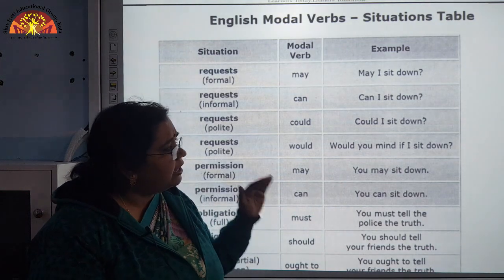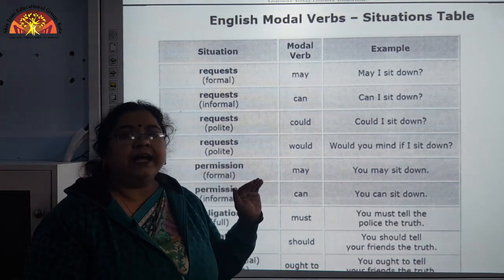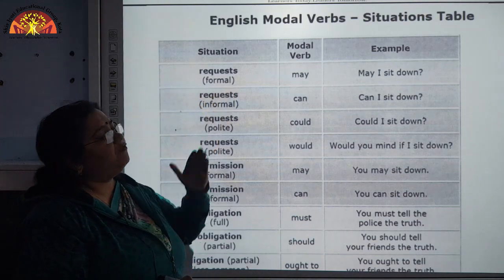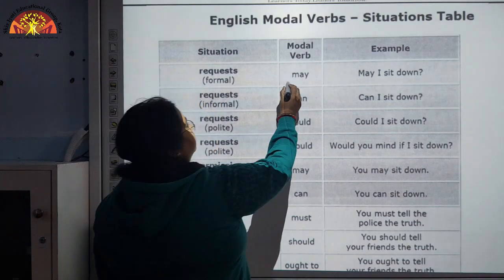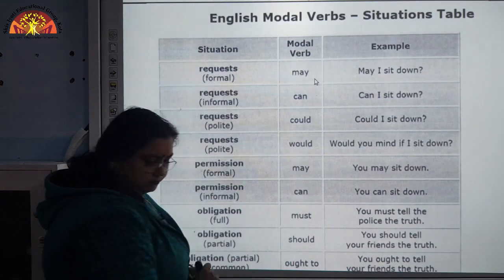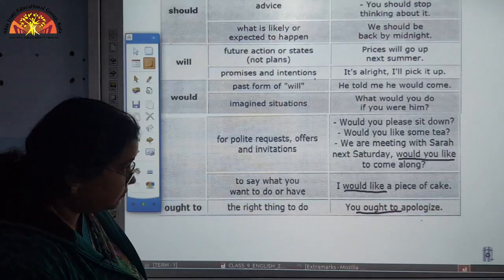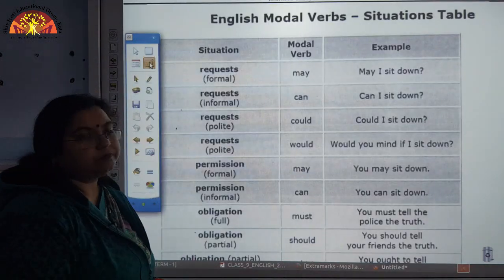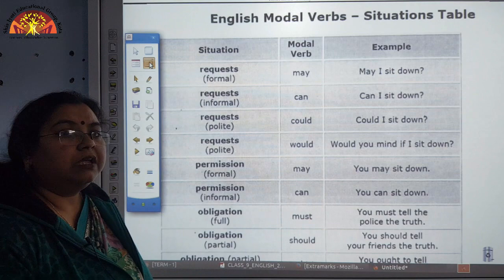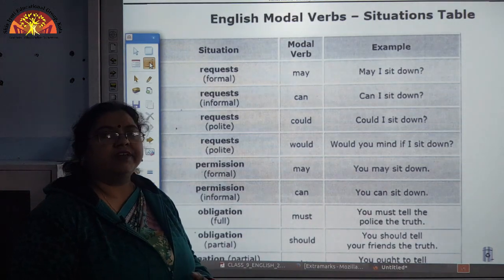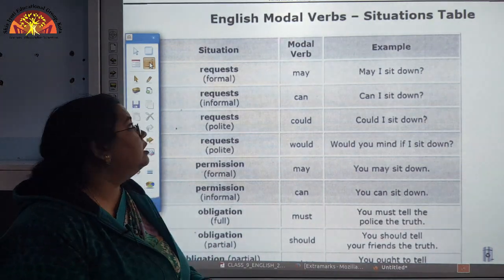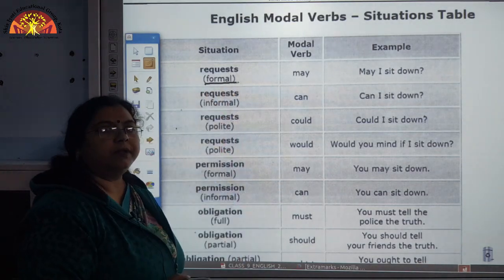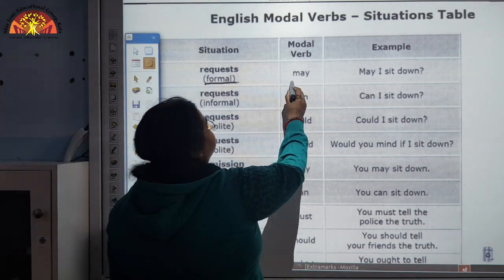Okay. So, now here we need to understand that for expressing a request in a formal manner we have to use may. Now the first situation that we need to understand is request. If we want to make a formal request, then we have to use may.